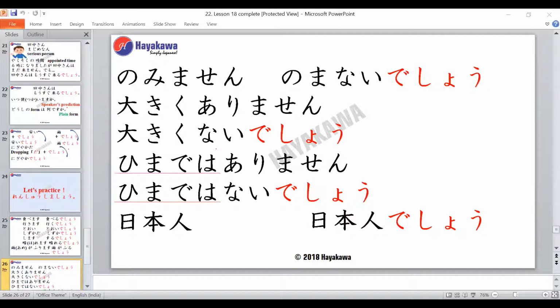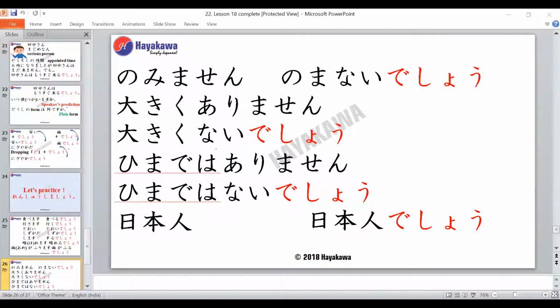Next we have okiku arimasen. So the desho form for this will be okiku nai desho. Very good, Siddhartha. Again we convert it to the plain form and we add desho, right? So what does the adjective oki mean? Big, right? And the verb nomu means to drink. Very good. Nomu is to drink.